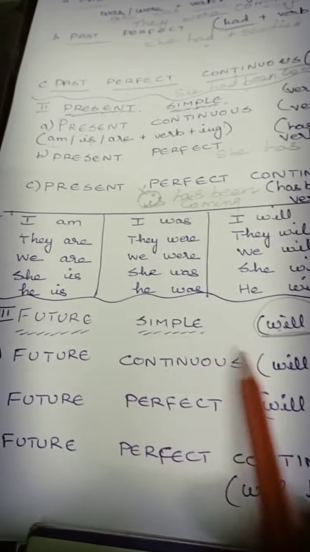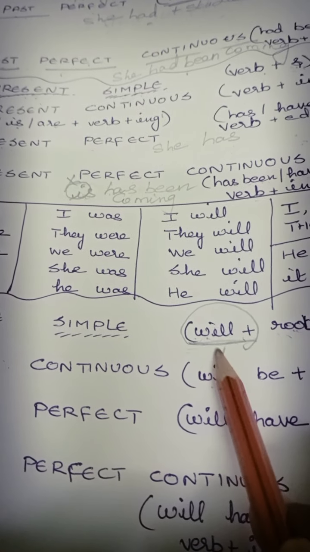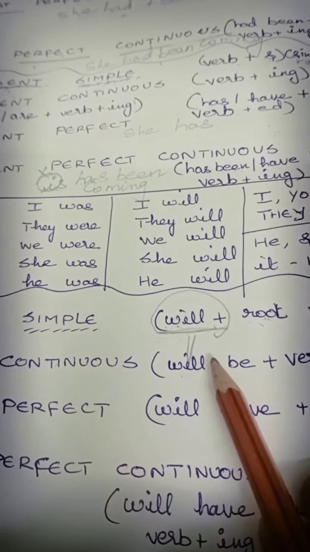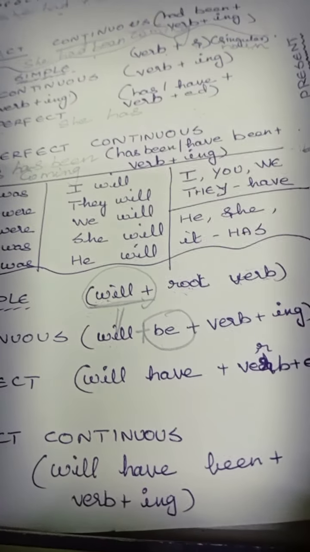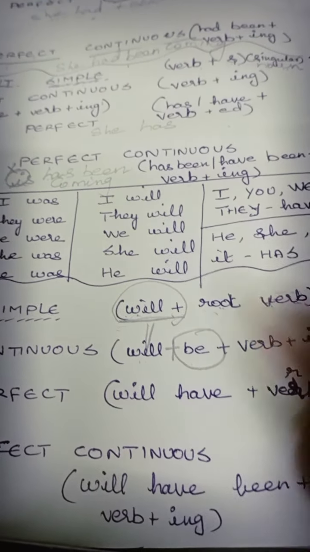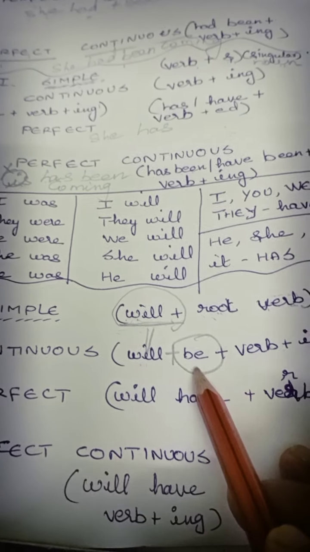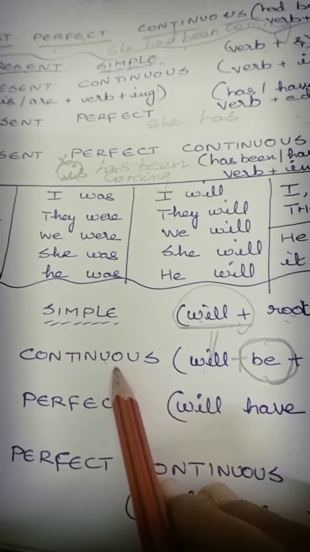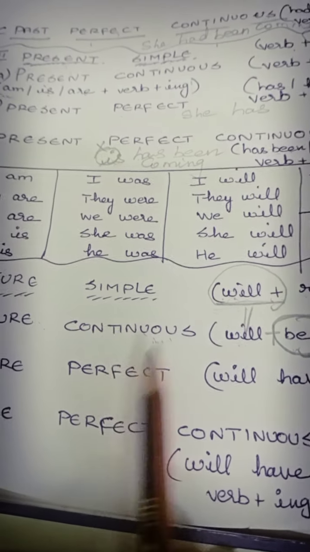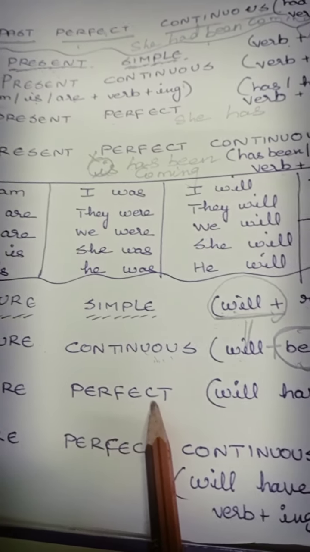Now what is future continuous, children? Same. Will come. See, this will is coming. But extra what you are adding? You are adding be. And then verb plus ing. I will be coming. He will be coming. She will be coming. They will be coming. So, the word added extra is be for future continuous. Oh, sorry, I said present continuous. It's future continuous. Right? Now, let's go to the perfect.